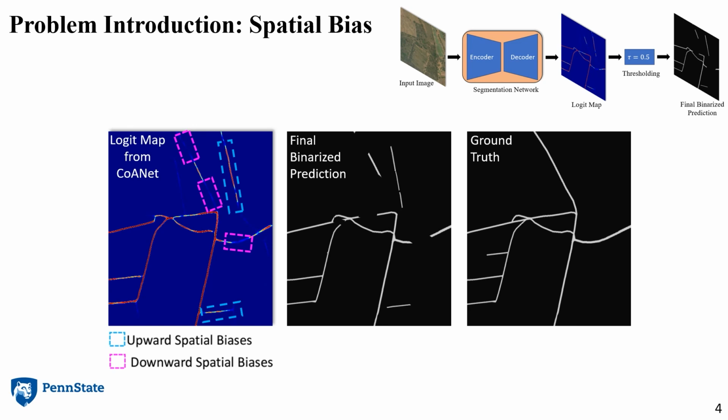Well, now you see what the problem is. Having significant amounts of non-road pixels with higher logit scores than actual road pixels is problematic, because binarization, that is, the task of thresholding with a fixed value, will produce final predictions with many false negatives in the pink boxes and many false positives in the cyan boxes, which will ultimately affect the performance of the segmentation network in terms of its mean intersection over union. And this type of spatial bias in logit maps is not specific to only COANet, but it is a consistent trend for all segmentation networks that we have tried.